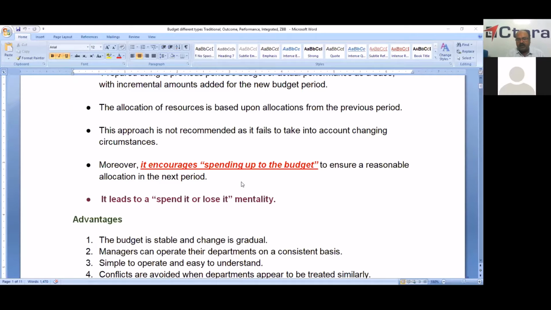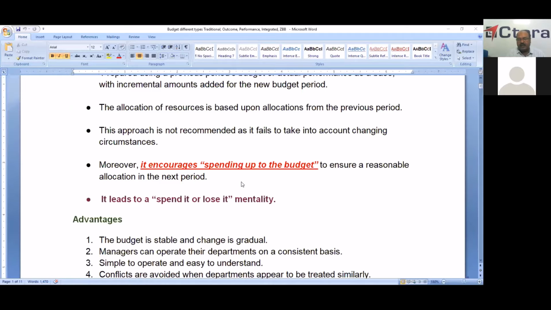So it encourages the spending authorities to spend the complete budget, because it lapses and is not available for the next year. At the same time, the current year amount is the base for next year, so they want to spend the complete or maximum amount to keep next year's allocation reasonable too.